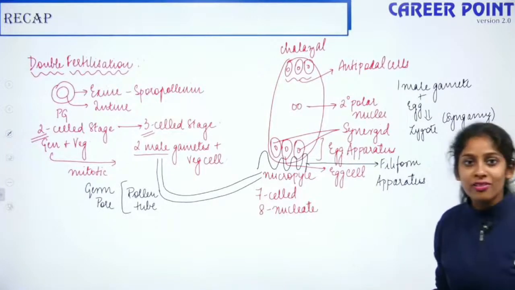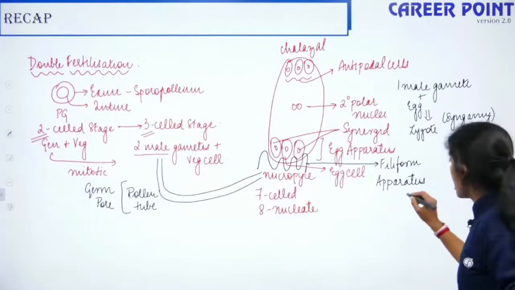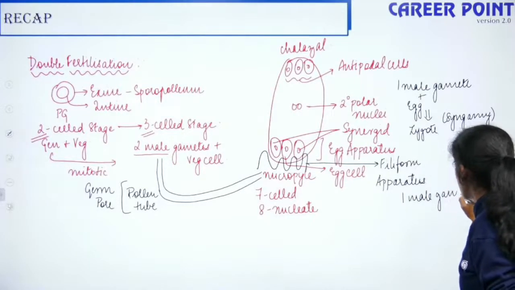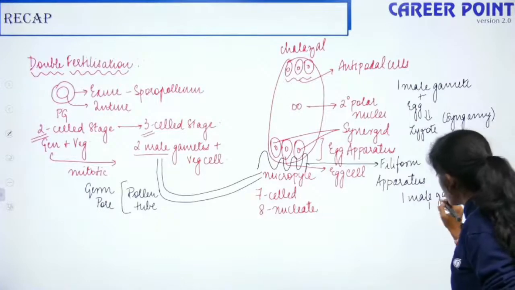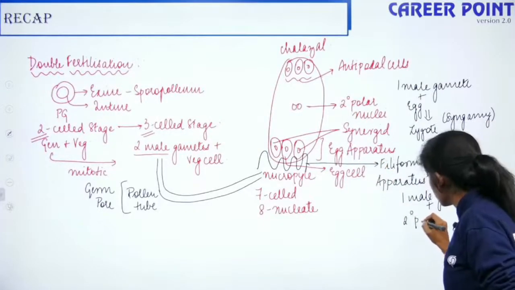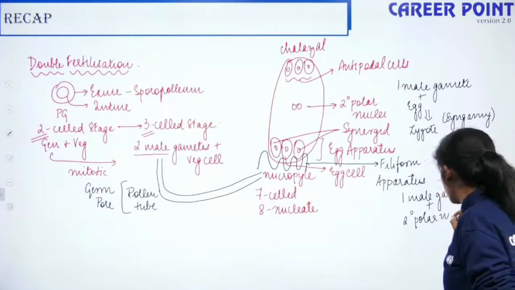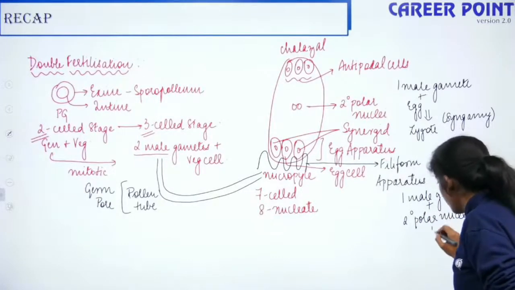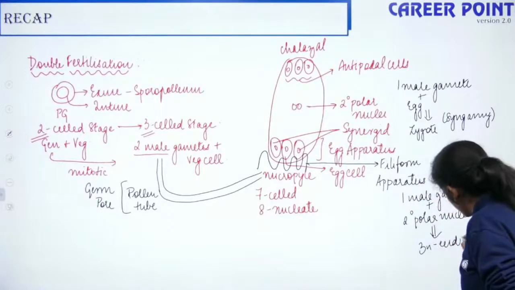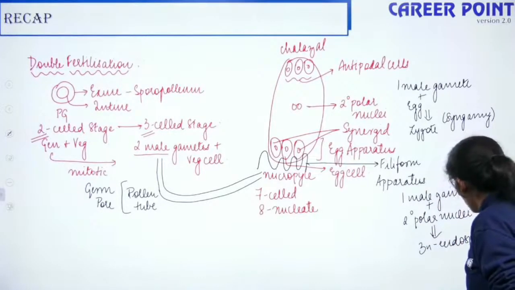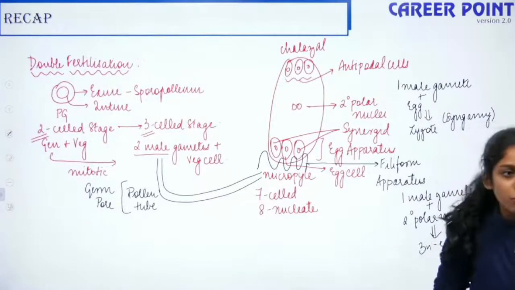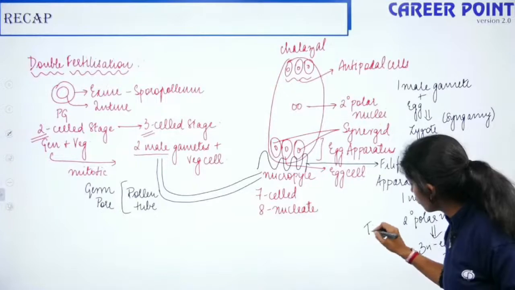But we have another male gamete as well. The other male gamete fuses with your secondary polar nuclei and it forms the triploid endosperm nuclei. Since this is triploid, it is called triple fusion.